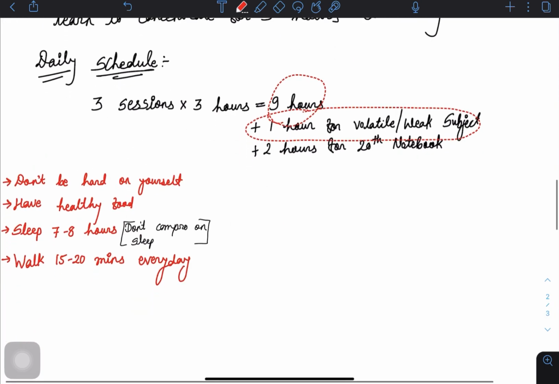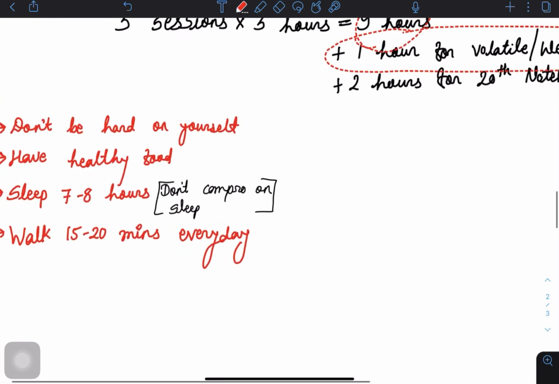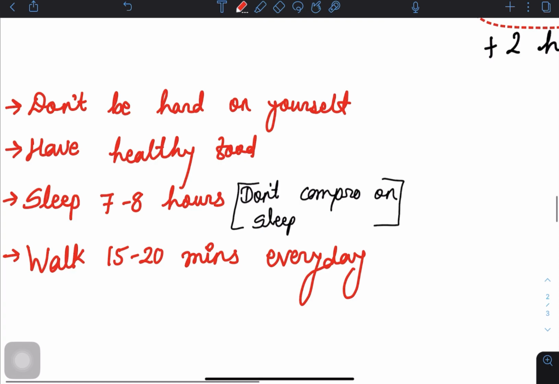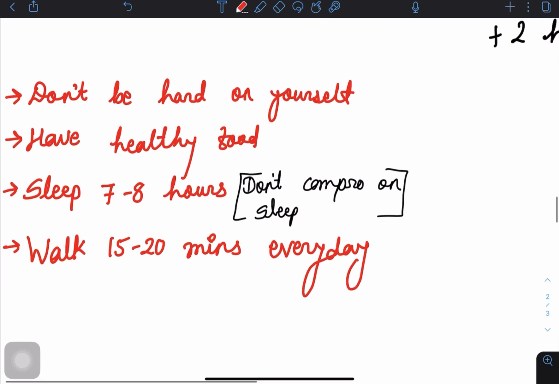I just want to give some important advice, which is far more important than your exam, which is your health. Guys, please don't be hard on yourself. Of course, this exam is very important in your life, but your life is more important than this exam. I have seen one student who was very hard on himself and he got diabetic after the exam, just because of the stress. He was eating so much junk food and not eating healthy food. So you have to take care of yourself with this exam.